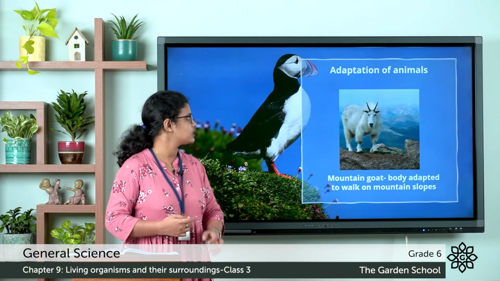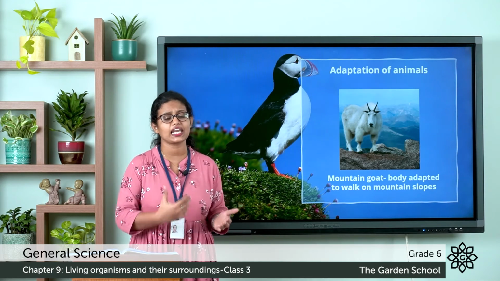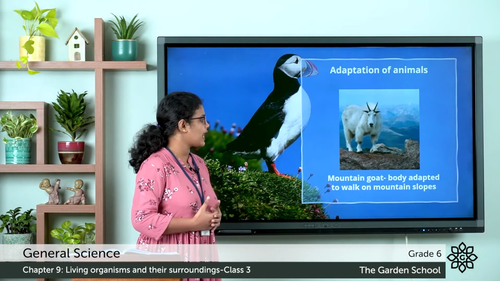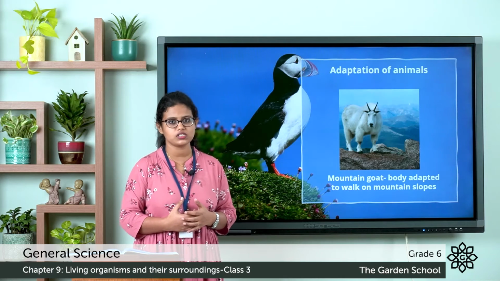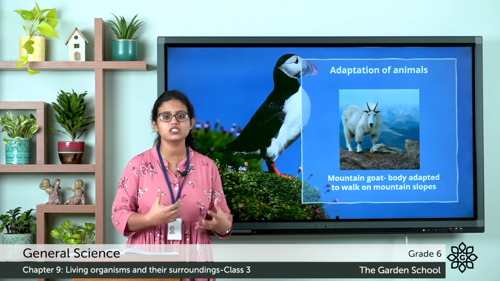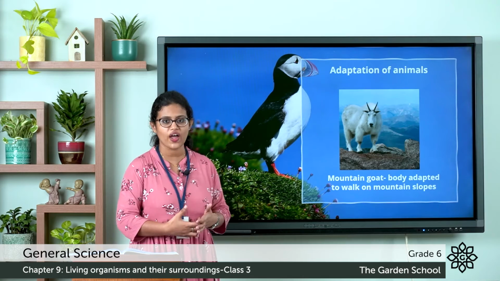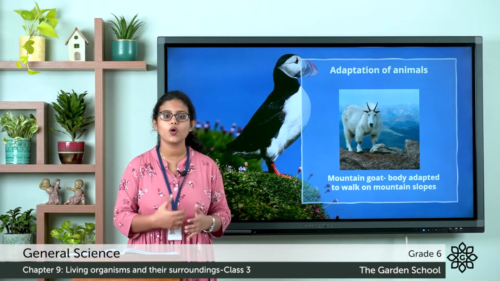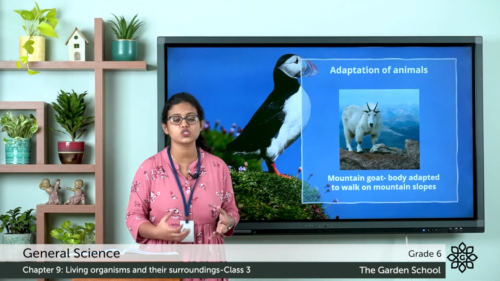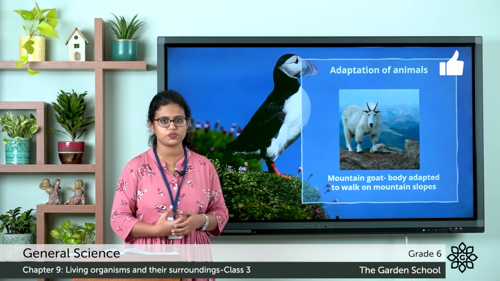The next is the mountain goat. It also has adaptive features that help it to live in the mountains. Its body is adapted to walk on mountain slopes. The mountain goat has thick fur that keeps its body warm, and also a thick layer of fat under the skin to protect itself from cold. It also has strong hooves that help it to walk on mountain slopes.